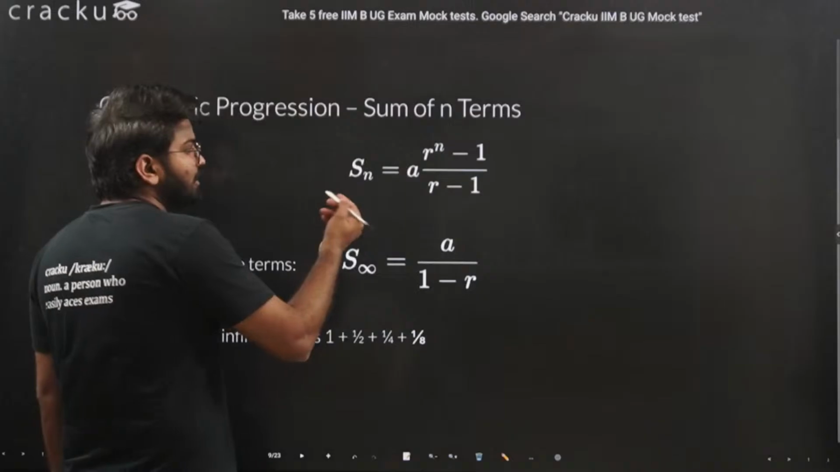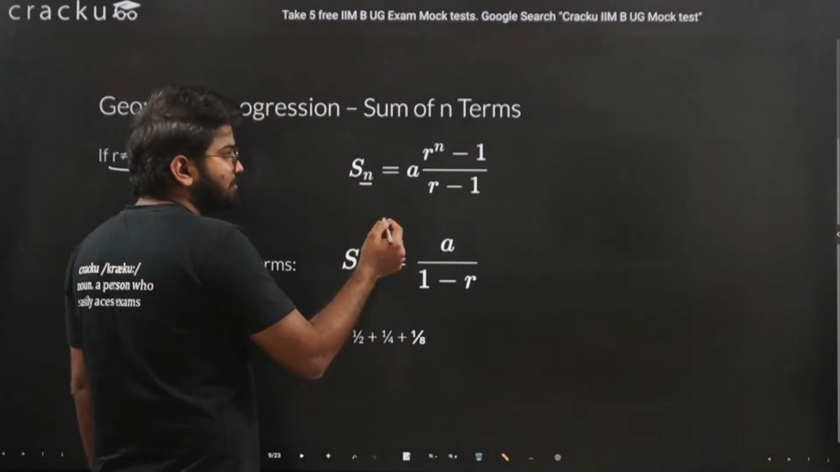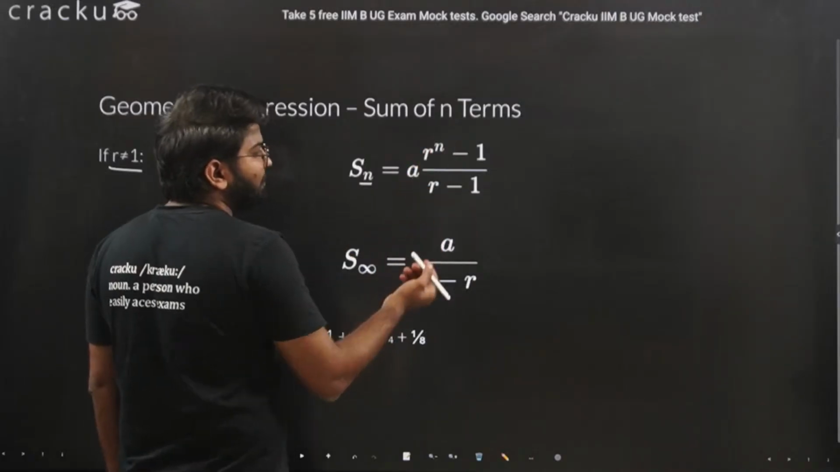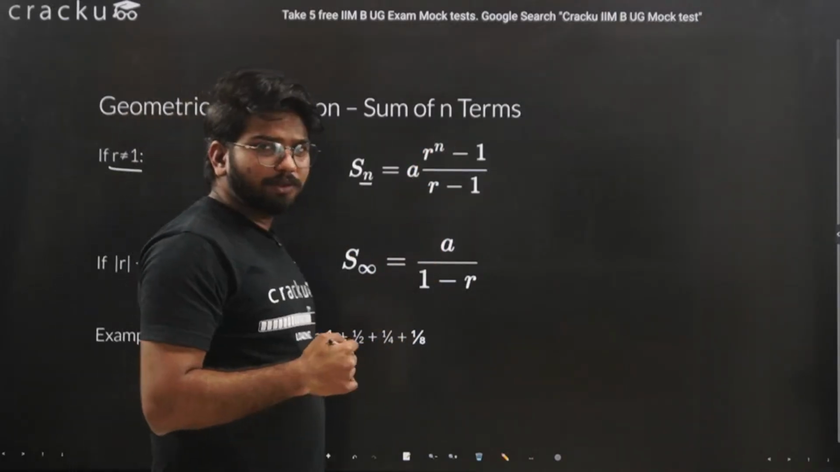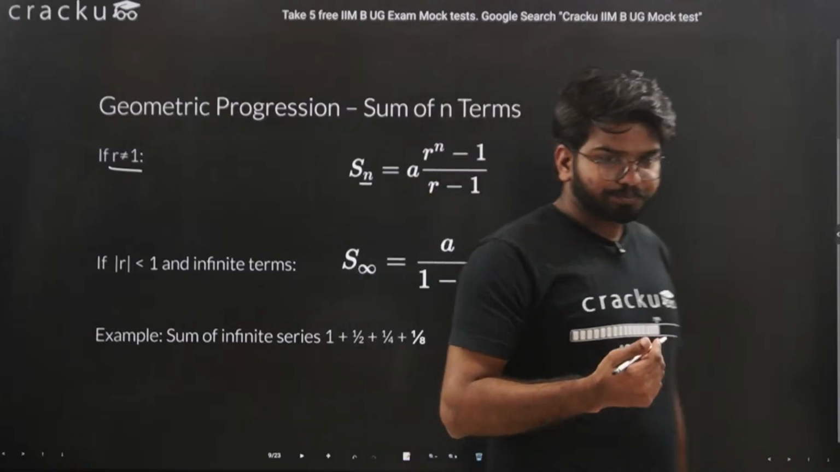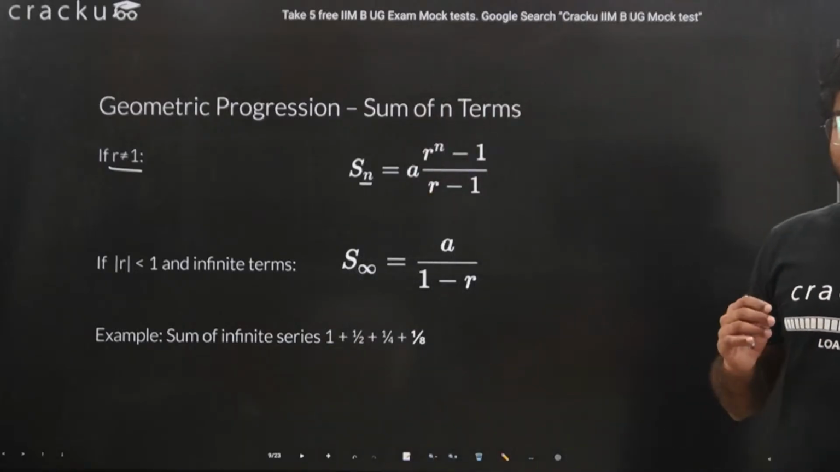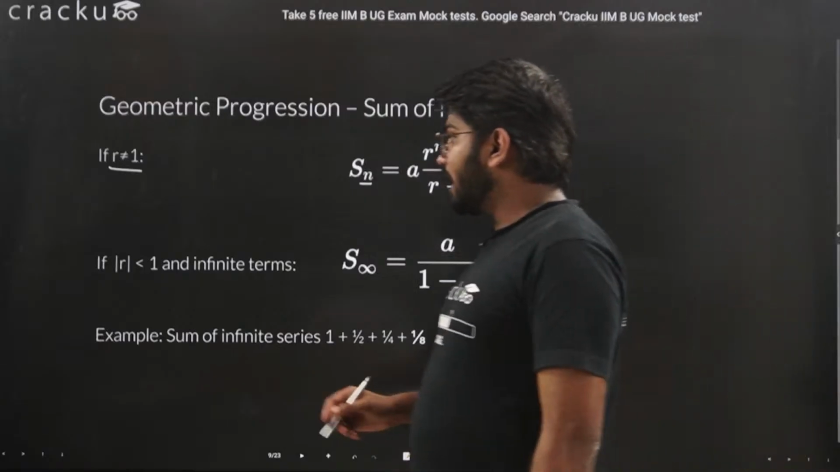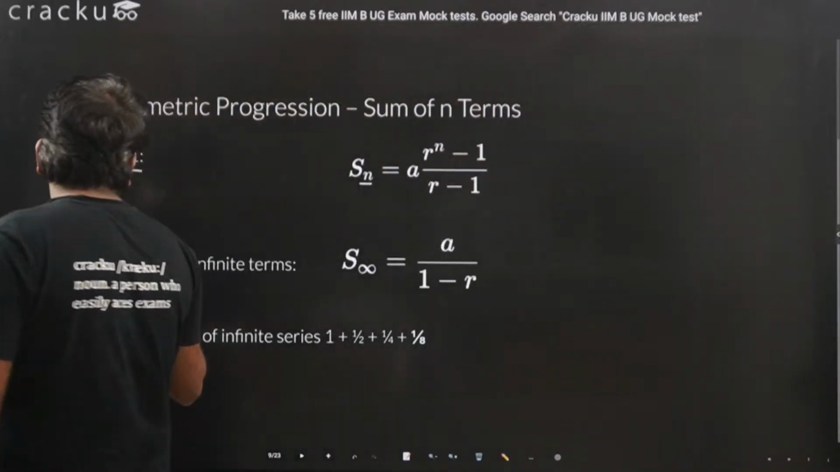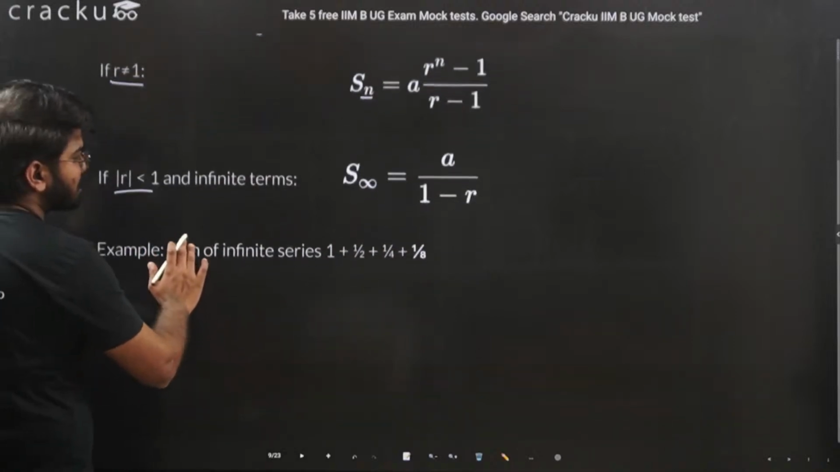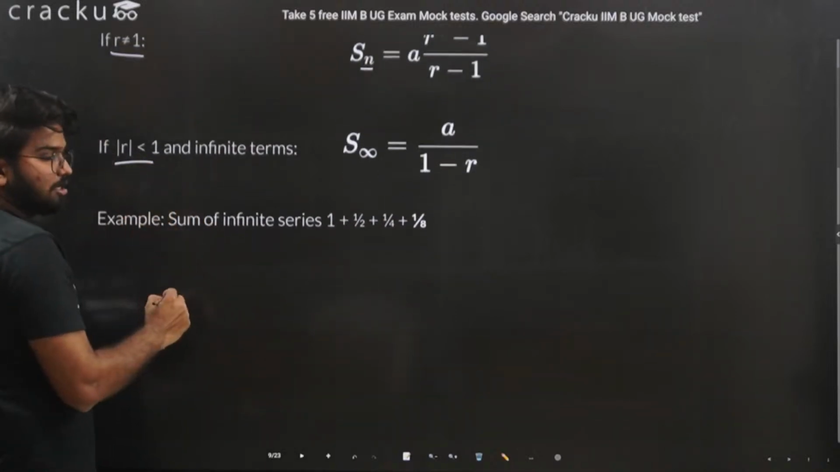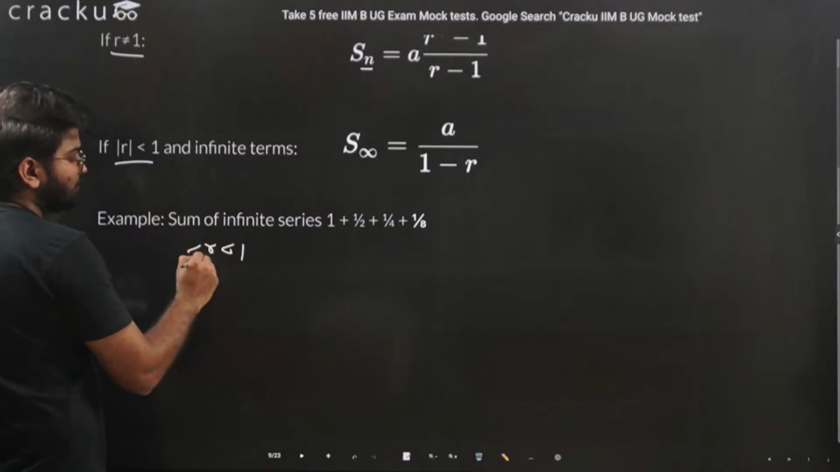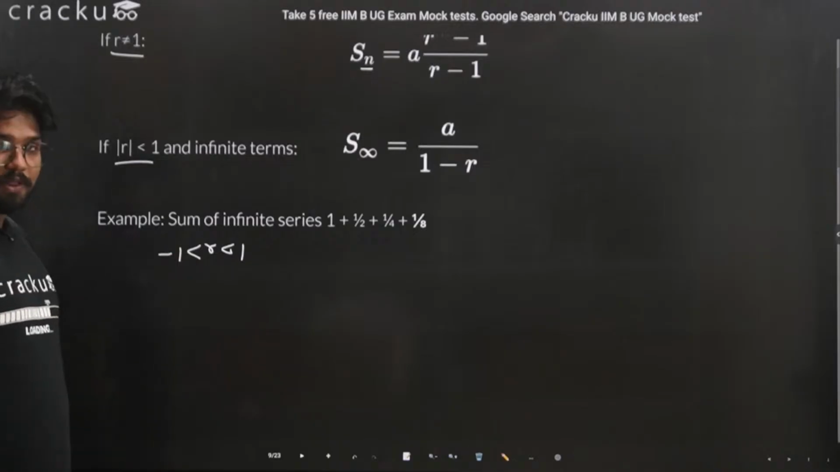In that case, the sum of n terms is equal to A into R raised to n minus 1 divided by R minus 1. This is a very simple formula. You can easily memorize this. But within that, there is a unique type of sequence where R is less than 1, or basically the modulus of R is less than 1. What do I mean by modulus of R? Modulus of R basically means R is less than 1 and greater than minus 1.